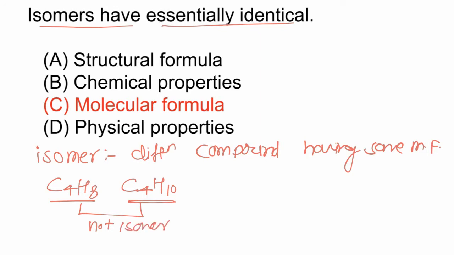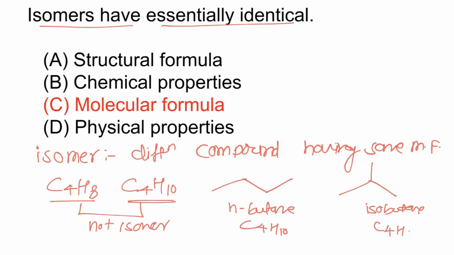But if we take normal butane and isobutane, these two are different compounds, but both have the same molecular formula C4H10, so they are isomers. Now isomers may have the same structural formula, may have different structural formula. Chemical properties may be the same, may be different. Physical properties may be the same, may be different, but the molecular formula must be the same, and hence the correct answer is C.